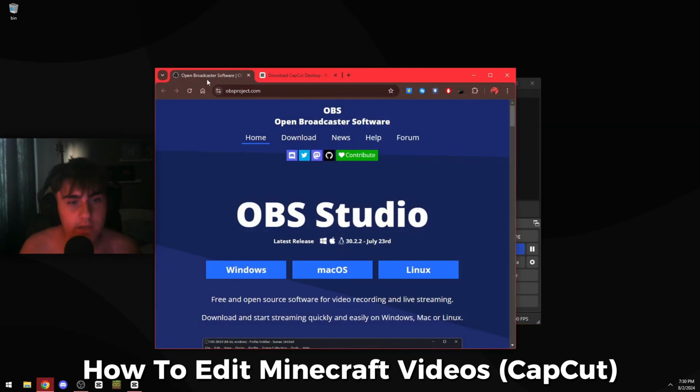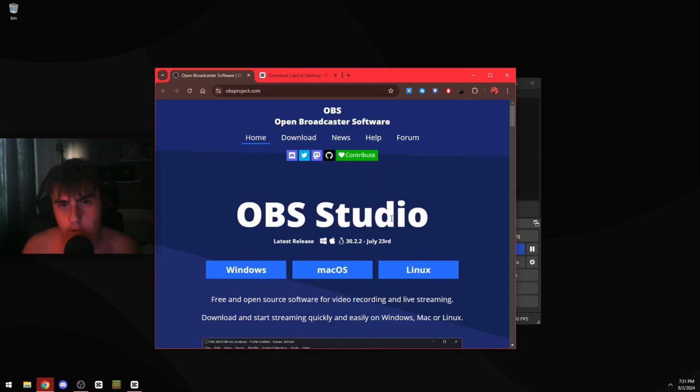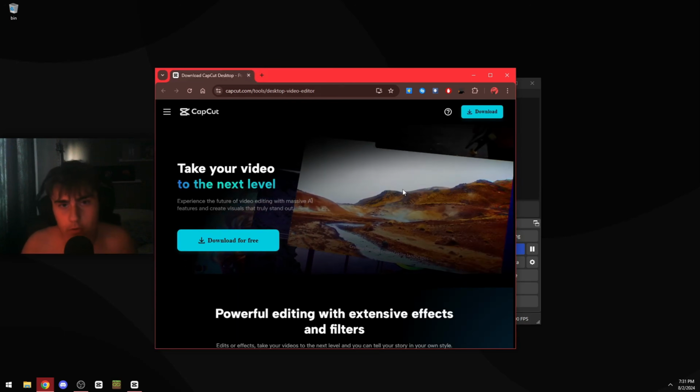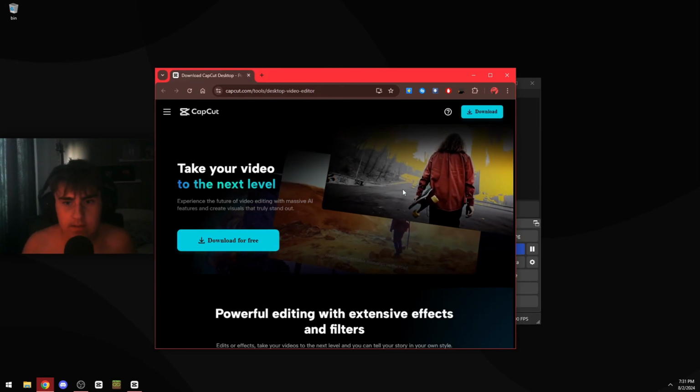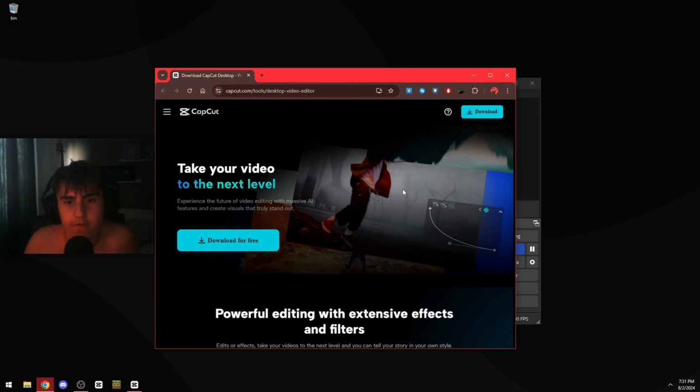So for starters, I use OBS Studio and CapCut to edit. OBS Studio is like the best recording and streaming software ever, so I really recommend this. And then CapCut is not really a professional program, but I like to use it because it's really easy to use and intuitive, and I don't really need anything more professional for what I'm doing.